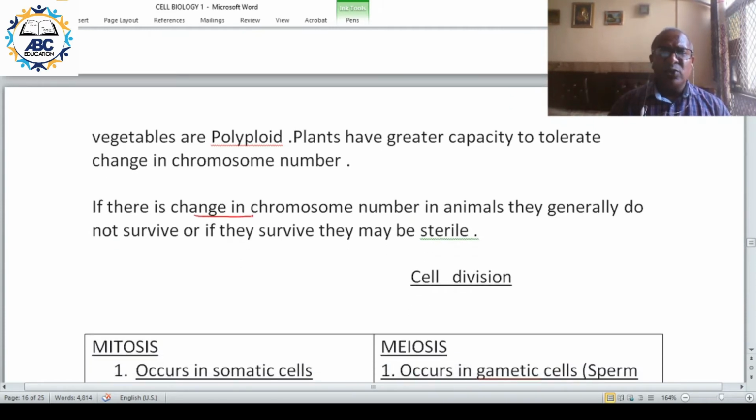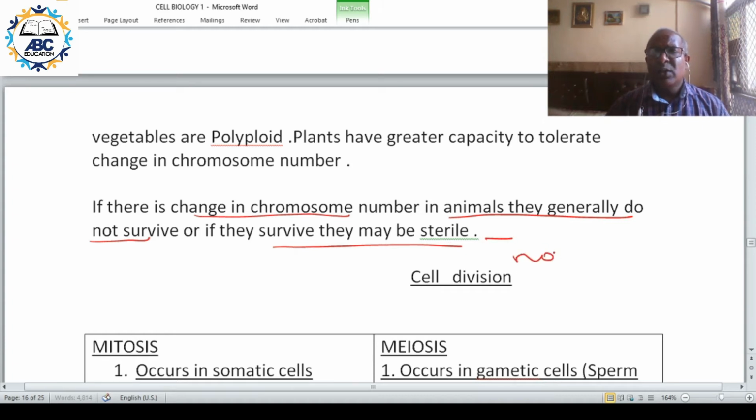If there is a change in chromosome number, animals generally do not survive, or if they survive, they are sterile. Sterile means not giving birth to the next generation.